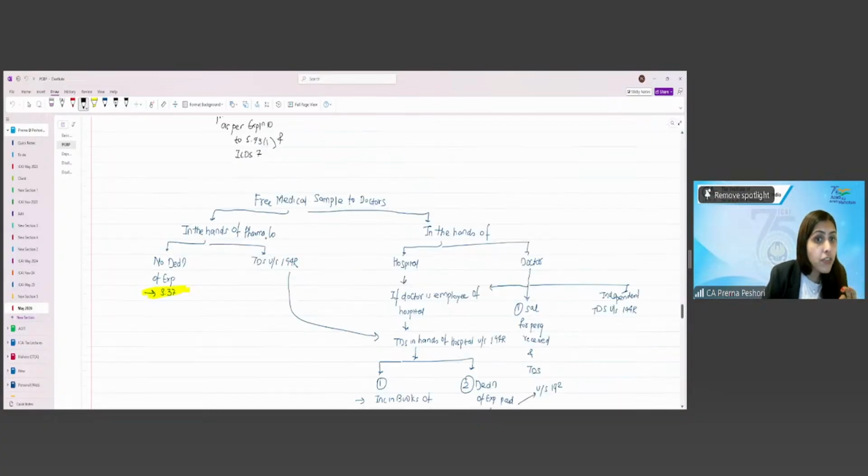So in the hands of the pharma company, I told you there will not be deduction of expense under 37 as per the explanation which is there. Sorry. As per explanation 3 to section 37. Right?